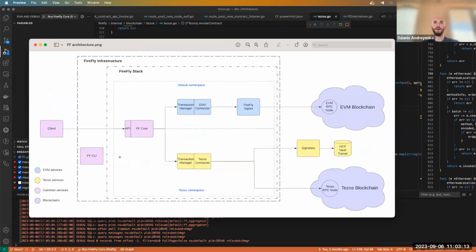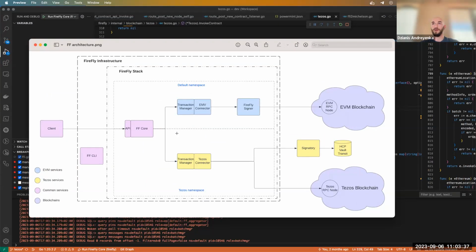So here we see the Firefly stack run with multiple namespaces, one for Ethereum EVM and one for Tezos, and we can see the difference here. We have one instance of Firefly core for which we created two namespaces.